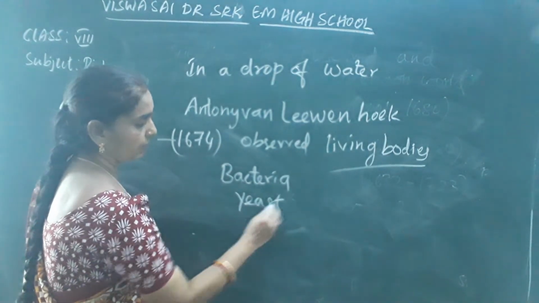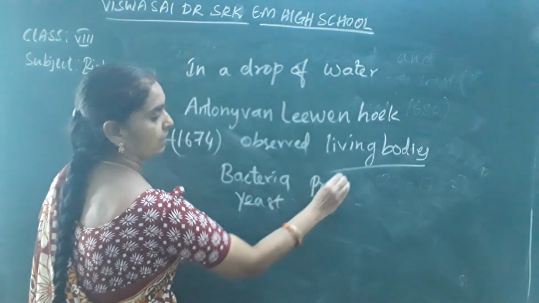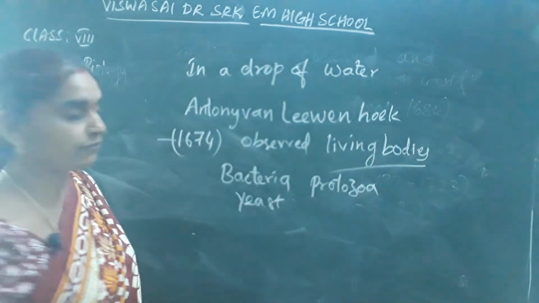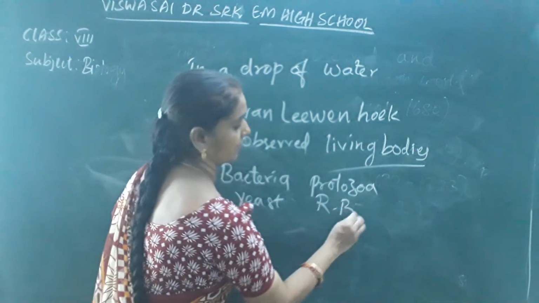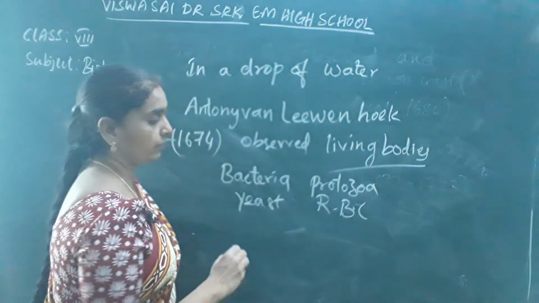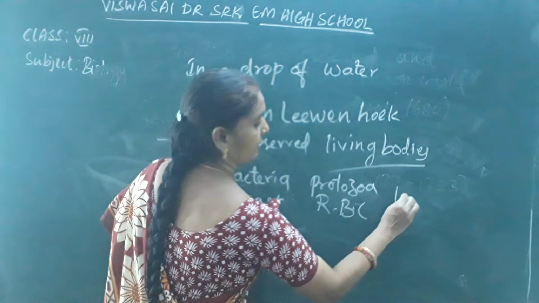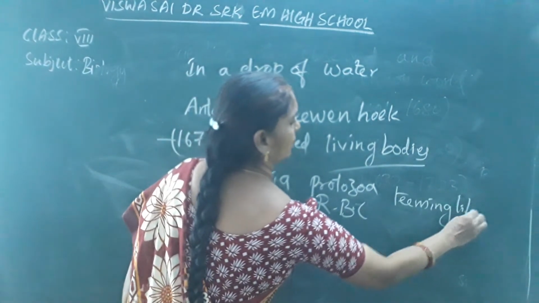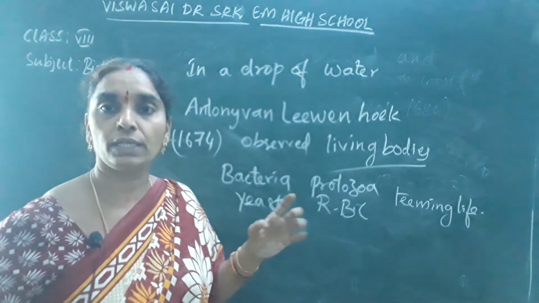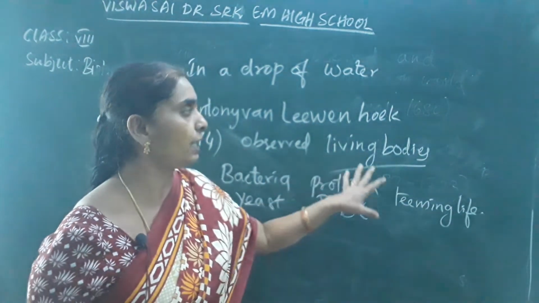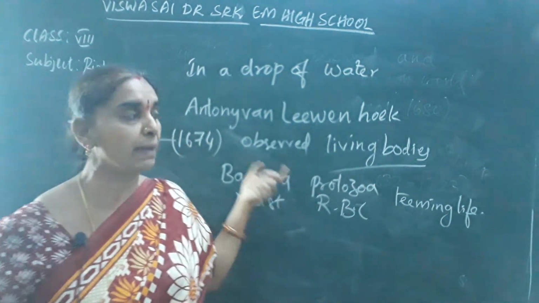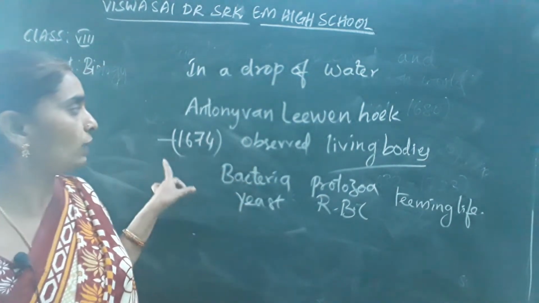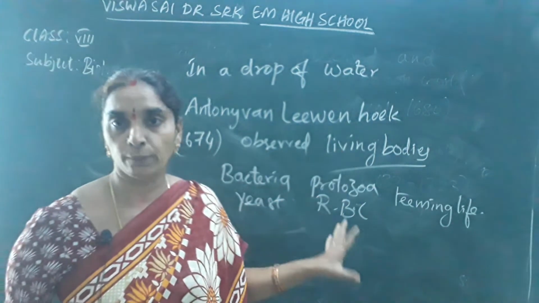Note it down, children. Bacteria, yeast, protozoa, teeming life, red blood cells, RBC of the human body, and teeming life also in the water. Right from the smallest one to higher organisms, he tried to observe through the magnifying lens of his microscope.